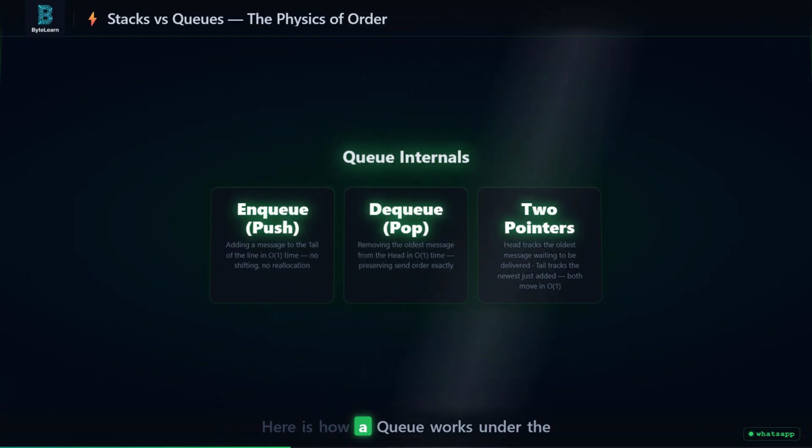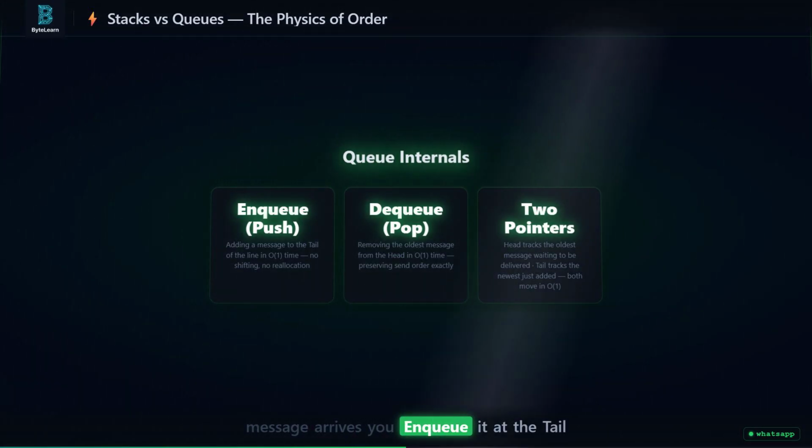Here is how a queue works under the hood. You have 2 pointers. The head pointer tracks the front of the line and the tail pointer tracks the back. When a new message arrives, you enqueue it at the tail in O(1) time. When the user comes online, you dequeue it from the head in O(1) time.